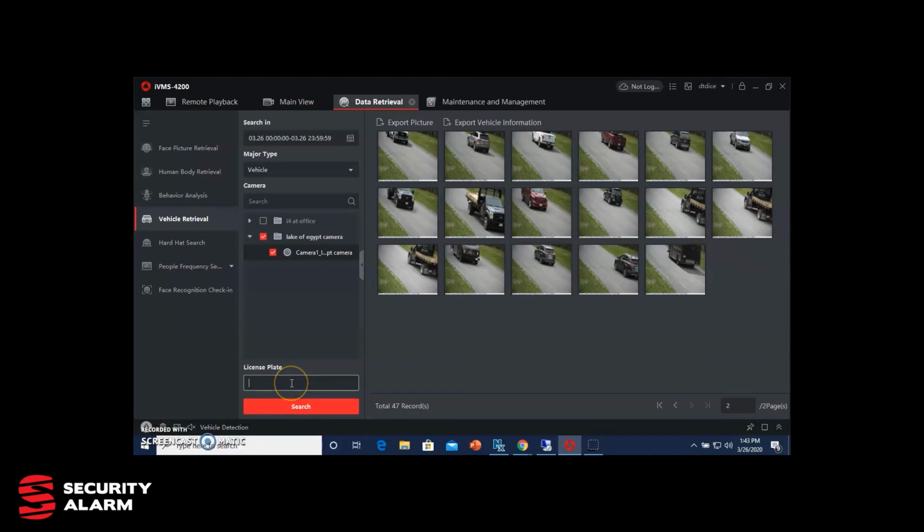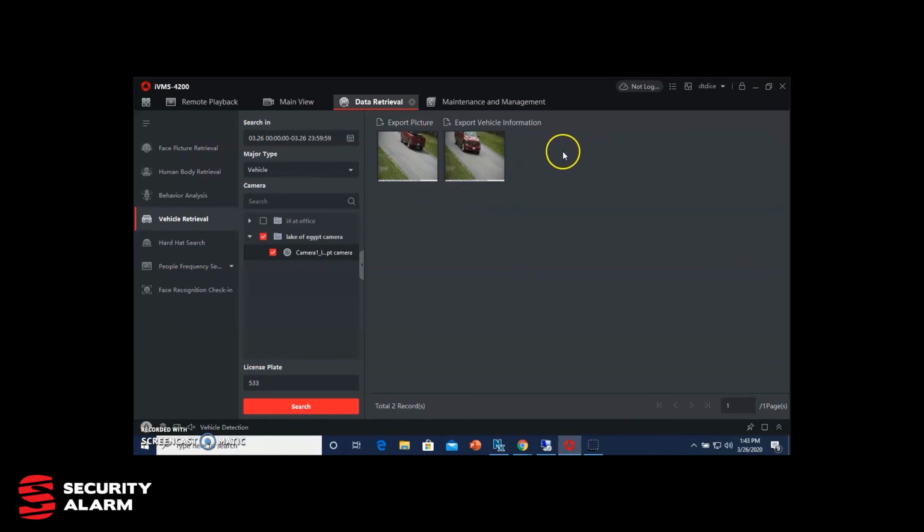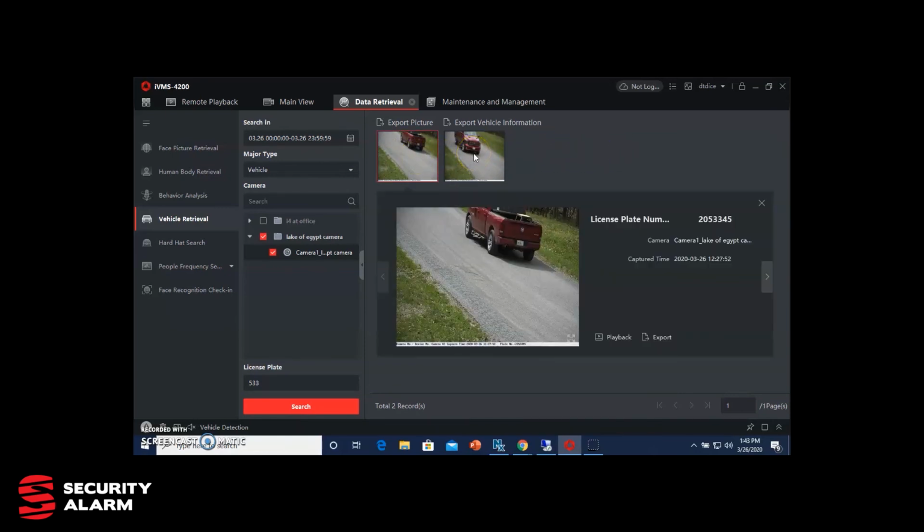So we could actually go back down here, type in 533. You could broaden your search to maybe an entire week if you wanted to. Hit search. And now you're going to see every time that vehicle has come and went. So we can see both these images now of, here's where it was leaving, here's where it was coming in.